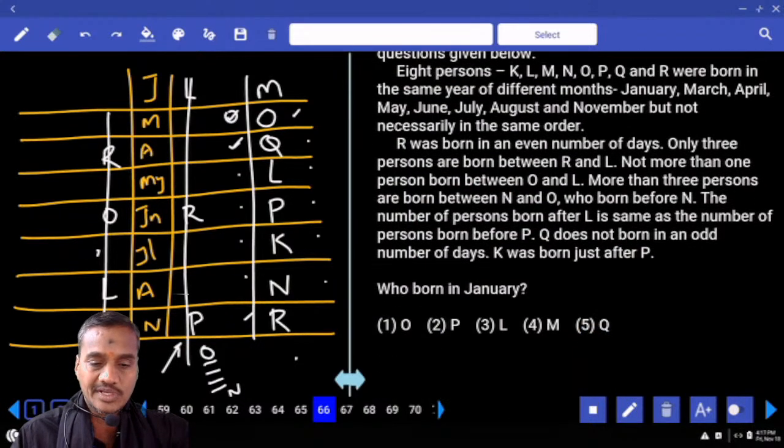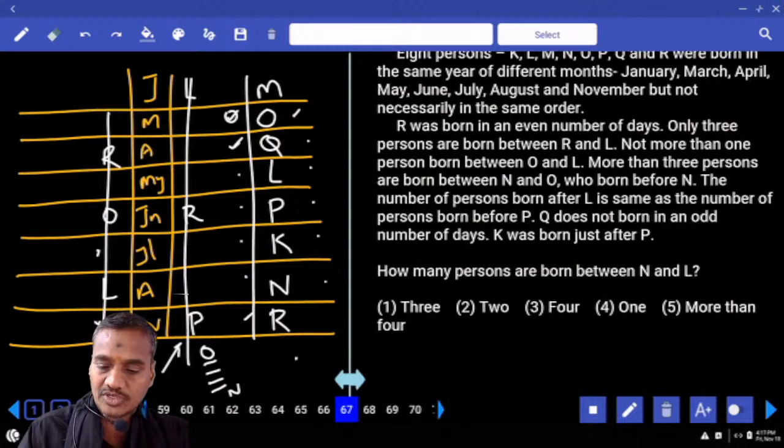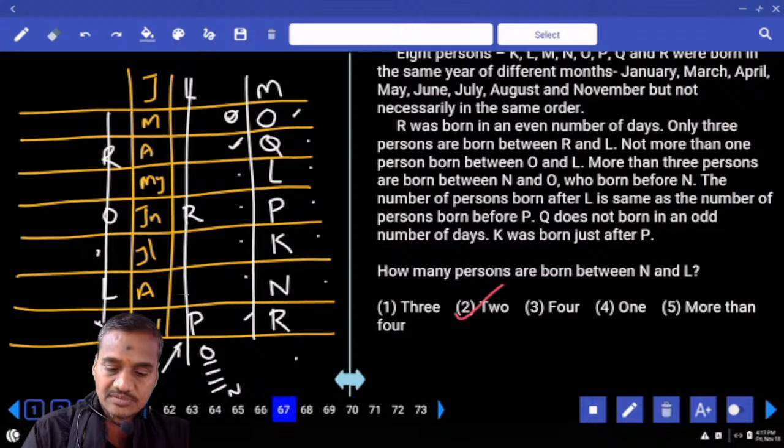M O, Q L, P K, N R. Then, who was born in the month of January? M, that is choice for question number 66. And how many persons are in between N and L? Now in between N and L, there are exactly 2 people, choice to question number 67.